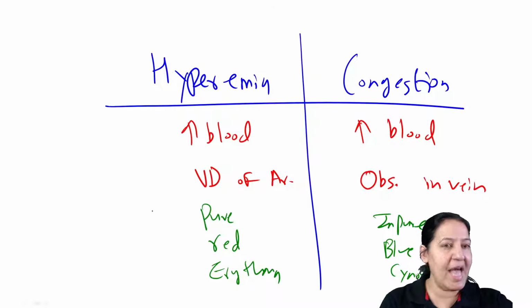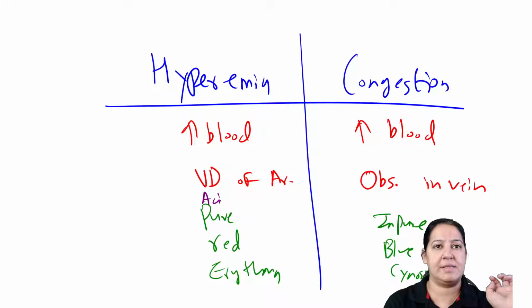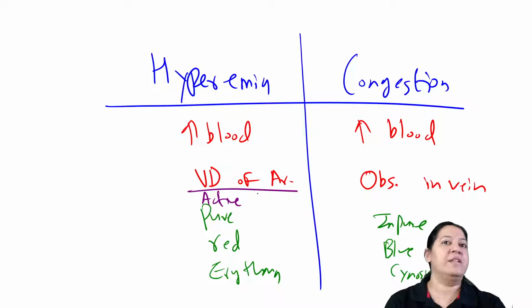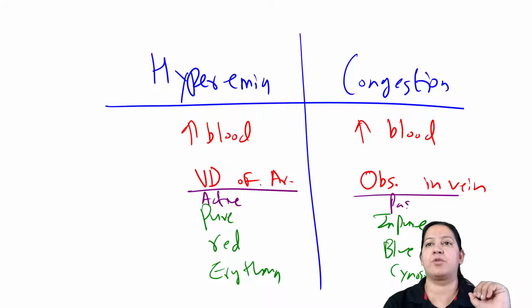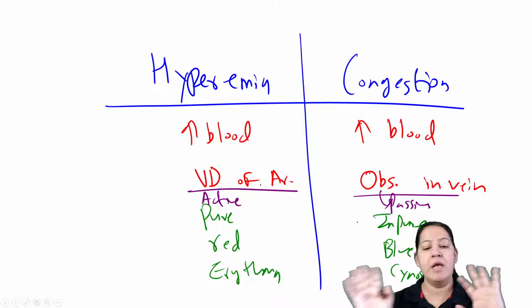Right. This one is the active process because it requires vasodilatation of the artery. That is an active process, and this one is a passive process. For doing obstruction, no ATP is required. So that is the difference.